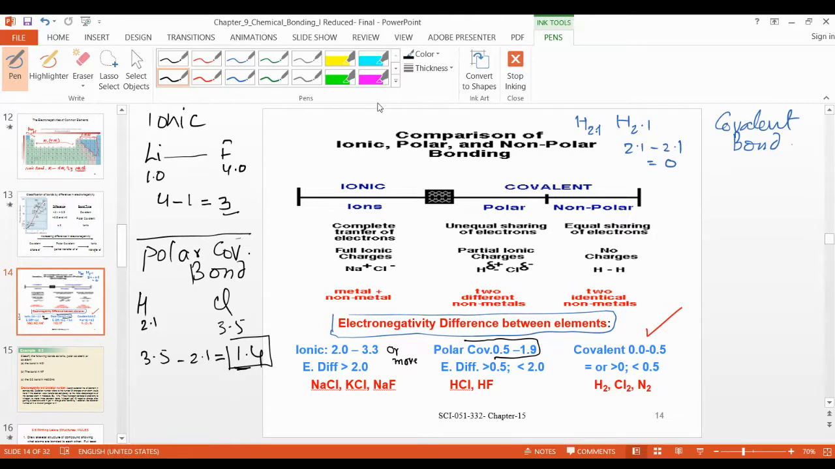Look at the top here. See how we mention the charge. This is pure, complete plus and minus. Here is partial positive and partial negative. Here is no charge because it is covalent, right? This is full charge, no partial.